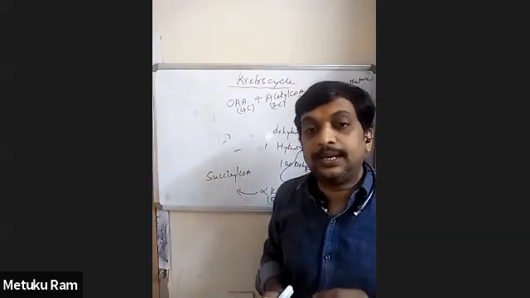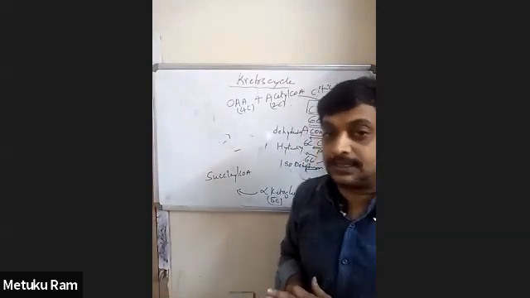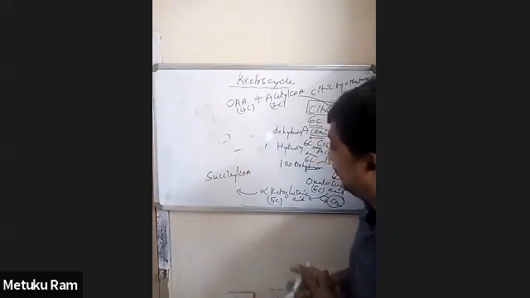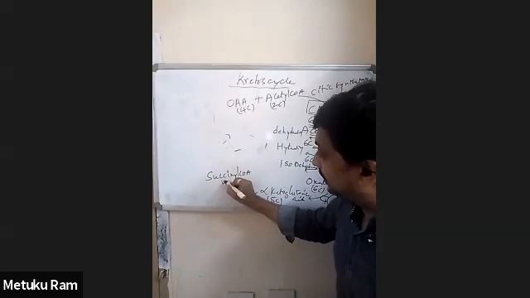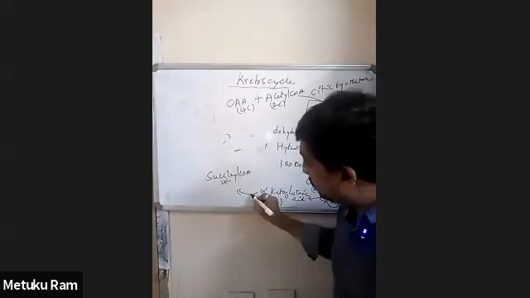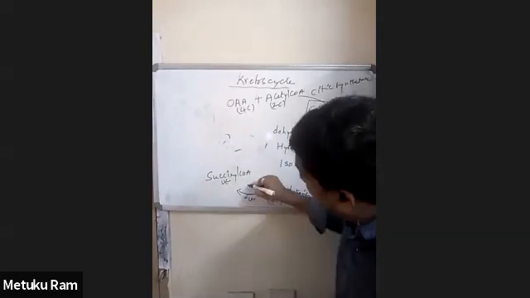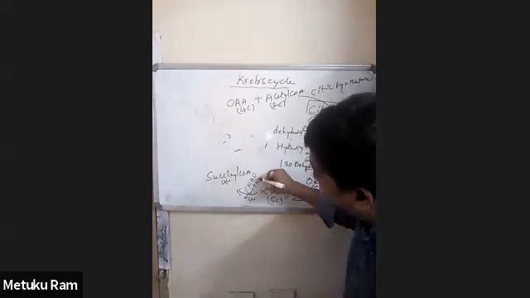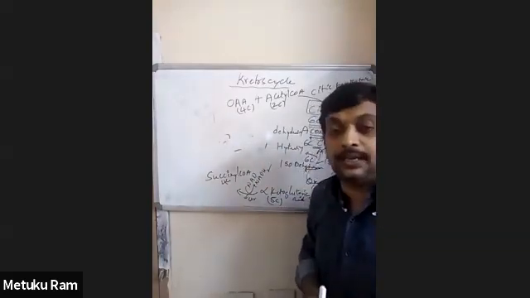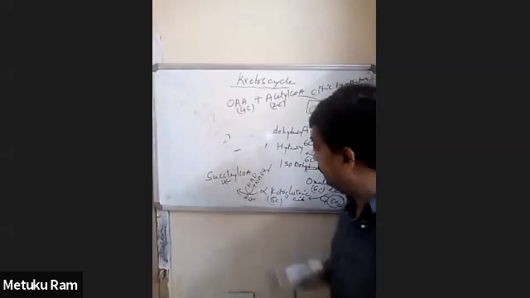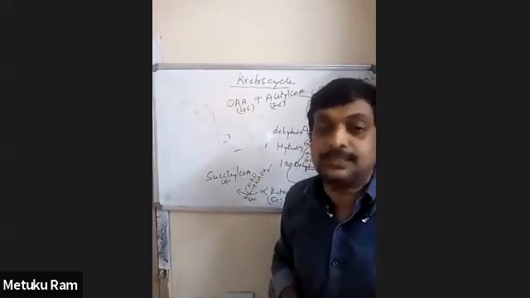Succinyl CoA is a 4-carbon organic compound. In this reaction, this 5-carbon compound is converted into a 4-carbon compound by a process called decarboxylation. And again, in this reaction, NAD is converted into NADH2. The enzyme involved in this process is alpha ketoglutarate dehydrogenase.